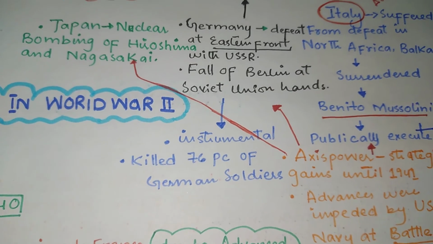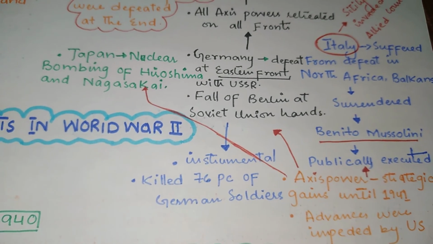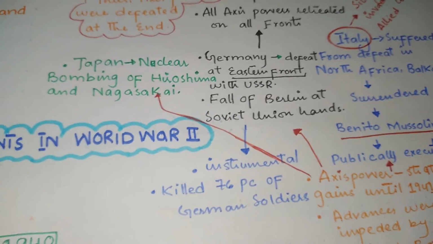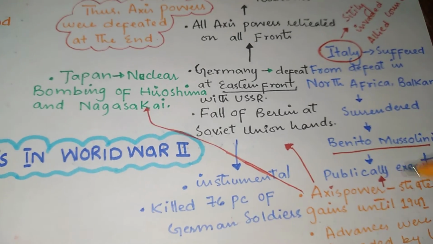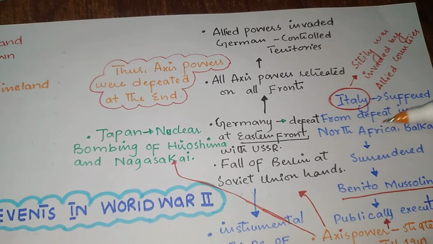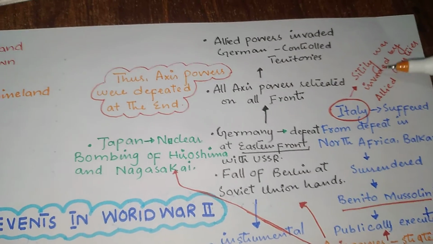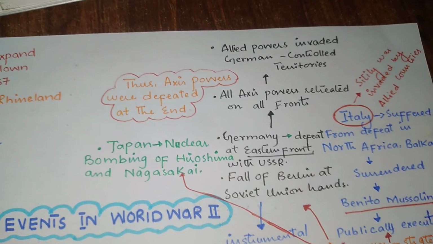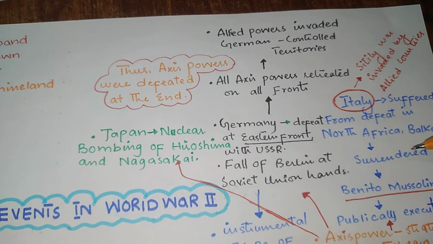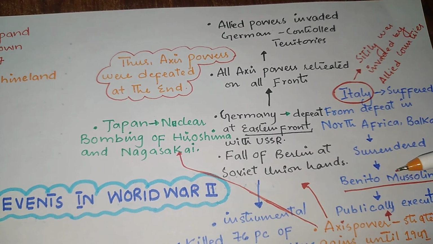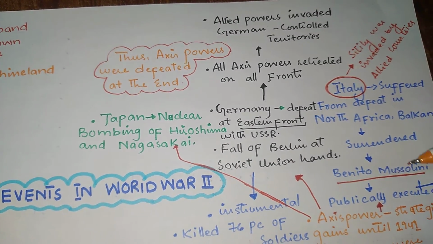After that, we will see what happened with these three Axis powers. Here you can see Italy. What happened in Italy was that Italy suffered defeat in North Africa and the Balkans region because Sicily, part of Italy, was invaded by the Allied countries. Ultimately Italy surrendered, and its leader Benito Mussolini was publicly executed.